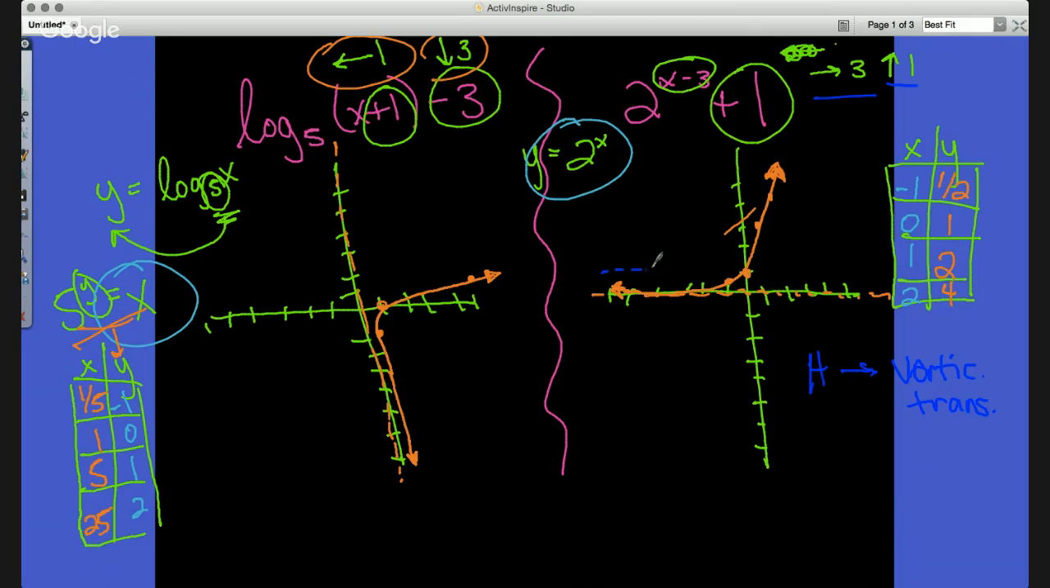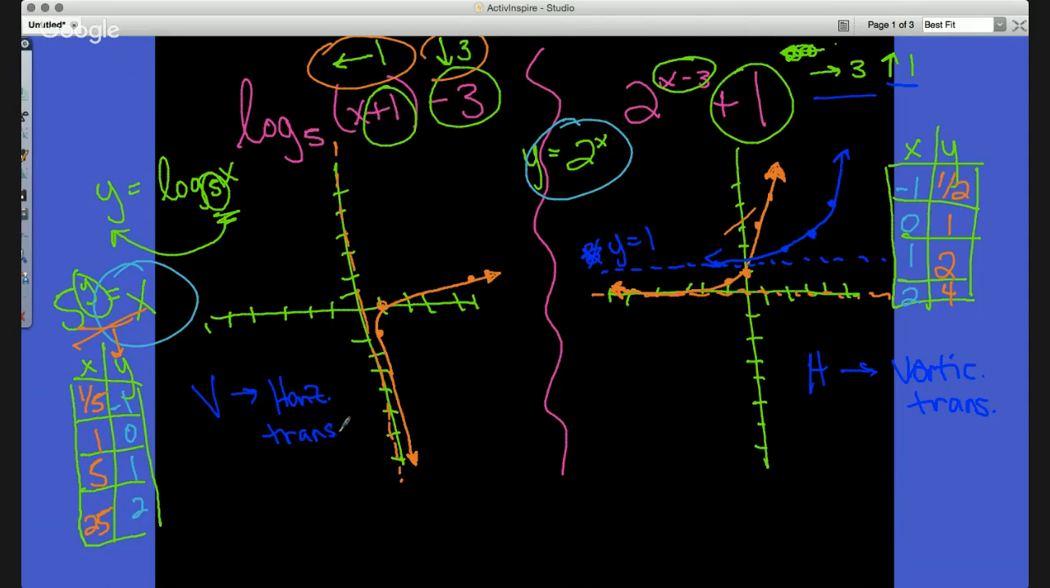So really, my new asymptote is going to go up to 1, okay? Because everything's going to move up 1, right 3. So if I take each of these points, I'm going to move it up 1, right 3, okay? Put it there. Up 1, right 3, up 1, right 3. And as you can see, you see a graph that looks something like this right here, the blue one. And the horizontal asymptote would be y equals 1.